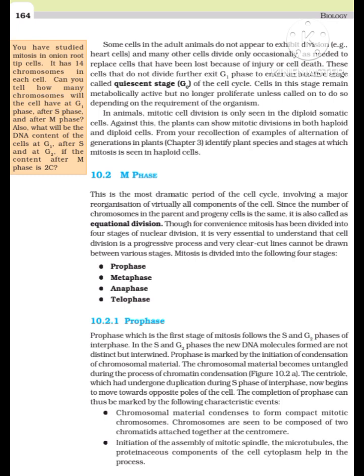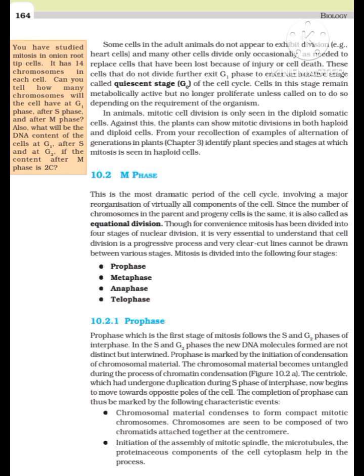10.2 M phase. This is the most dramatic period of the cell cycle, involving a major reorganization of virtually all components of the cell. Since the number of chromosomes in the parent and progeny cells is the same, it is also called equational division. Though for convenience mitosis has been divided into 4 stages of nuclear division, karyokinesis, it is very essential to understand that cell division is a progressive process and very clear-cut lines cannot be drawn between various stages. Karyokinesis involves the following 4 stages: prophase, metaphase, anaphase, telophase.